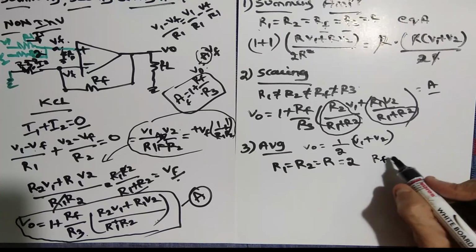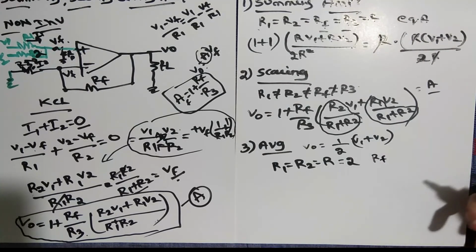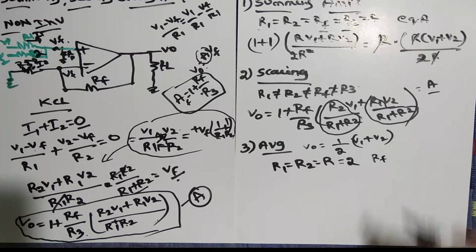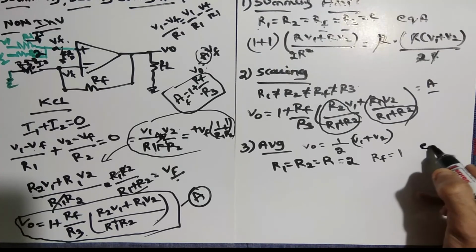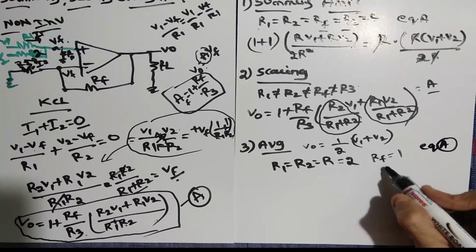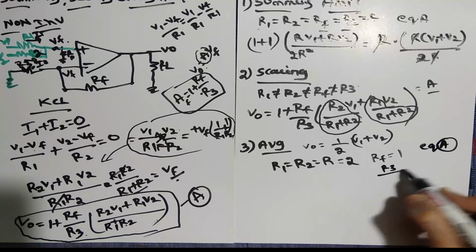That is not an issue. That is how we took it previously. So RF is equal to 1, as we took previously. Same stuff you can take. Okay, so now if you do with these portions, applying to the equation A only, you can take R3 and RF as they are.